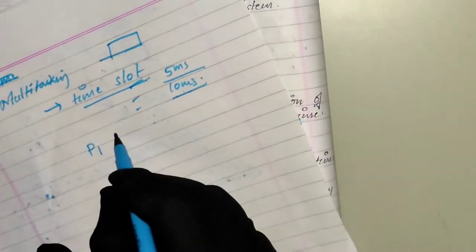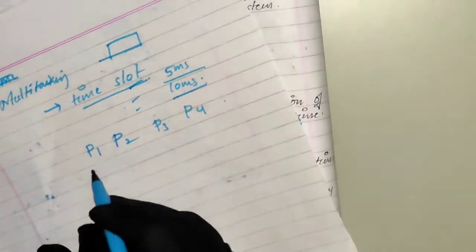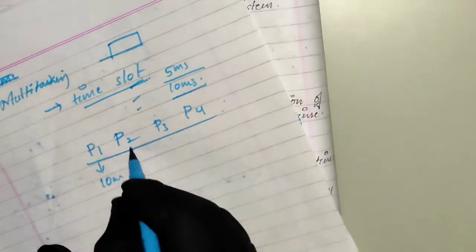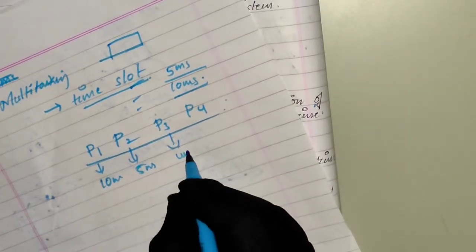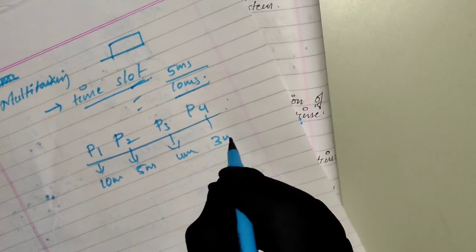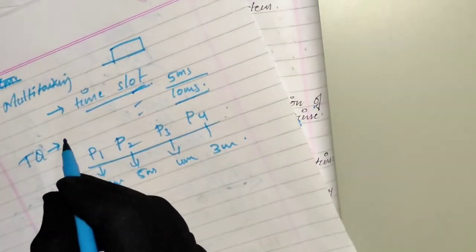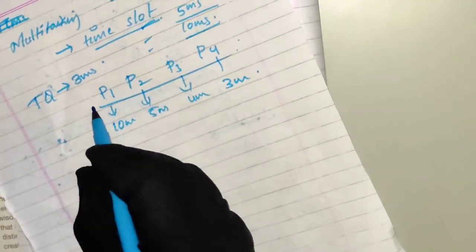Here what happens, suppose there are more than one process, P1, P2, P3, P4. Each process wants the CPU for some time: this one needs 10 milliseconds, this needs 5 milliseconds, this needs 4 milliseconds, and this needs 3 milliseconds. And the time quantum is 3 milliseconds. So P1 came first, right?